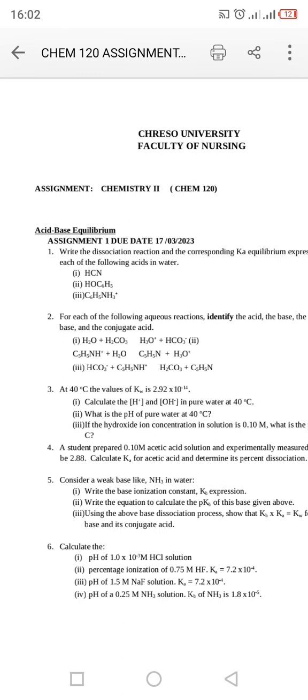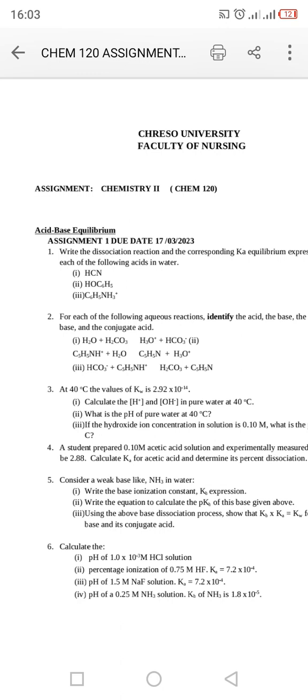Now, what about according to Arrhenius theory? Arrhenius defined an acid as any substance that dissociates in water, either partially or completely, and gives out hydrogen ion as the only positive ion. And a base is any substance which dissociates in water, either partially or completely, and gives hydroxide ion as the only negative ion.